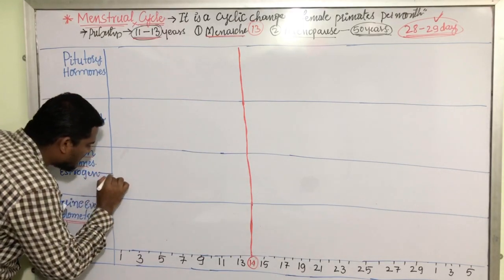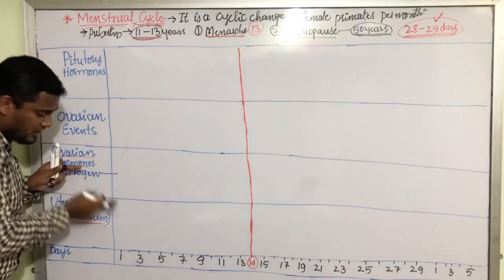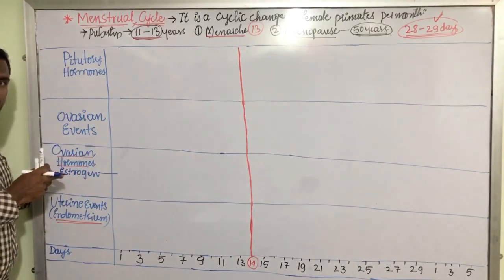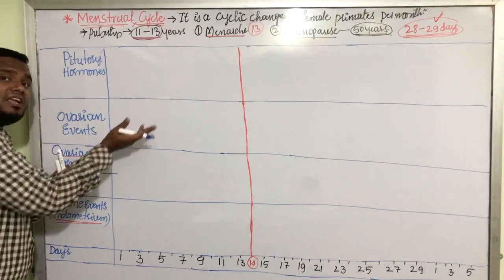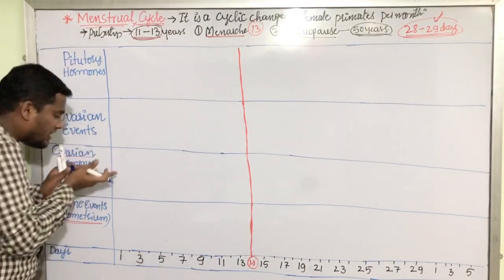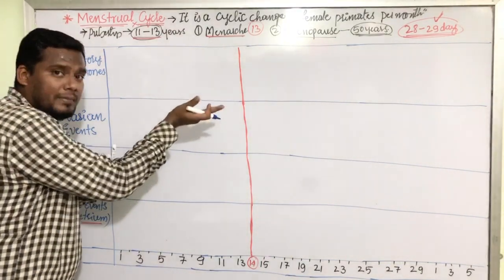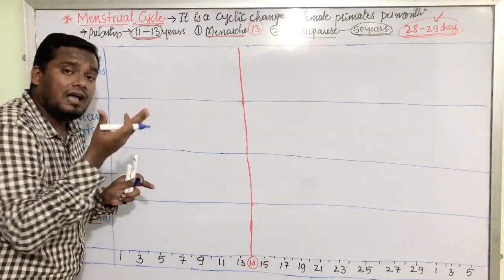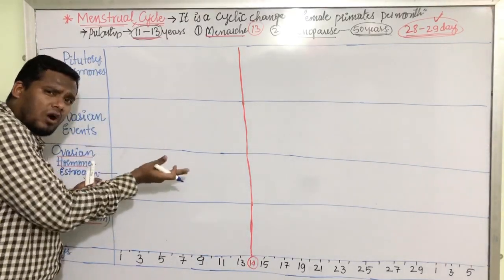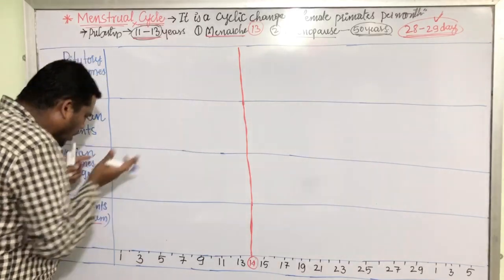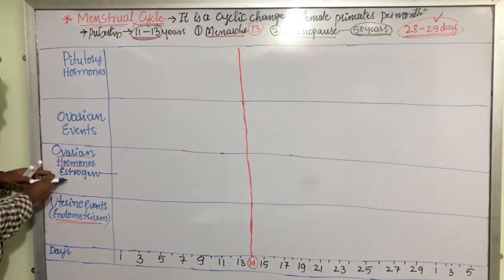Here we are going to understand the level of estrogen day by day. On what day is the estrogen level very high? Who secretes this estrogen? Why has the estrogen level increased during the menstrual cycle? At what phase does the estrogen level decrease? At what phase does it increase? All these things we are going to discuss here.